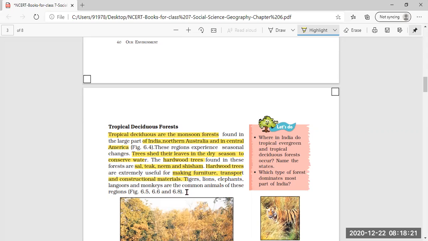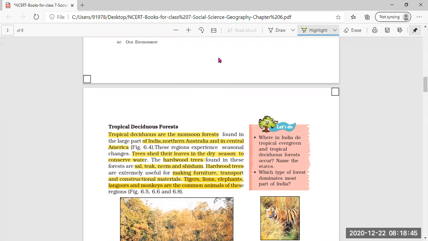The wildlife which is found in the tropical deciduous forest is tigers, lions, elephants, langurs, and monkeys. They are the common animals in this region. So they are the wildlife found in the tropical deciduous forest. Clear?